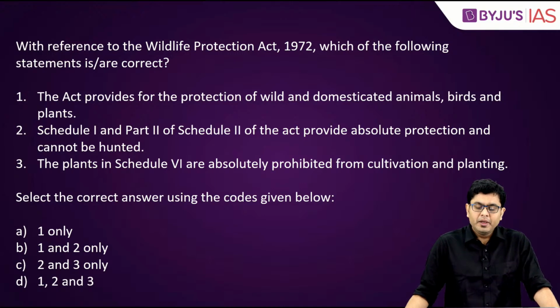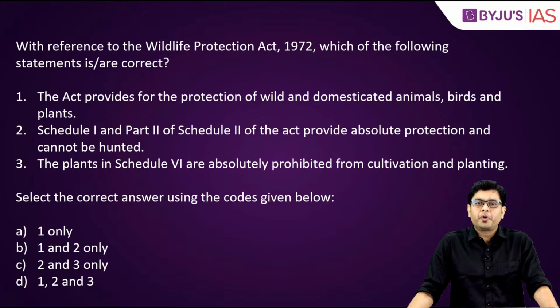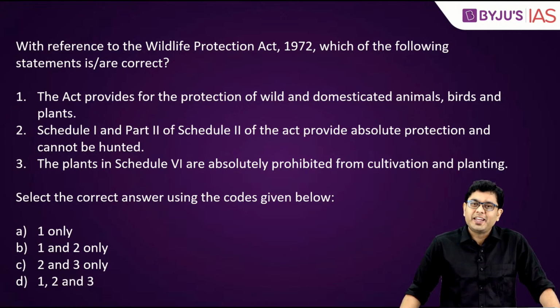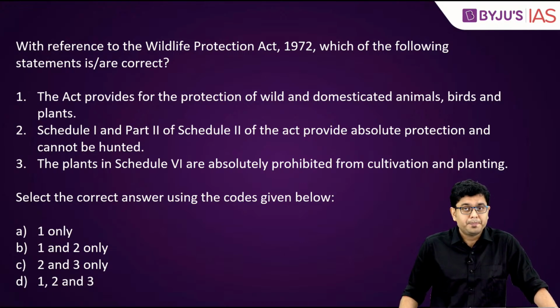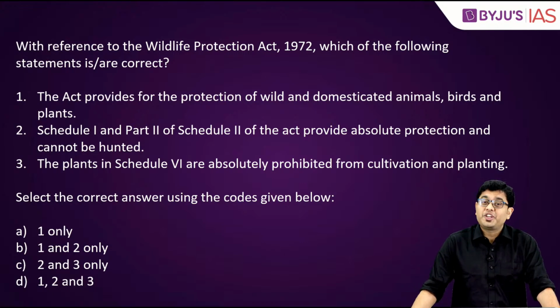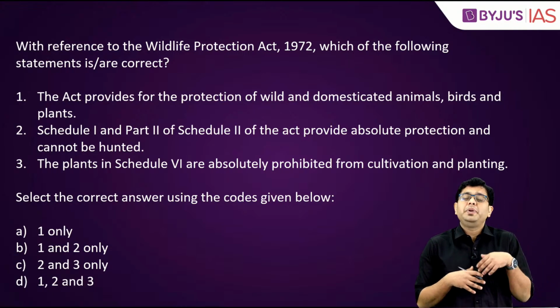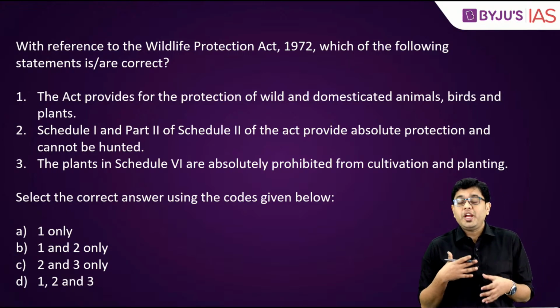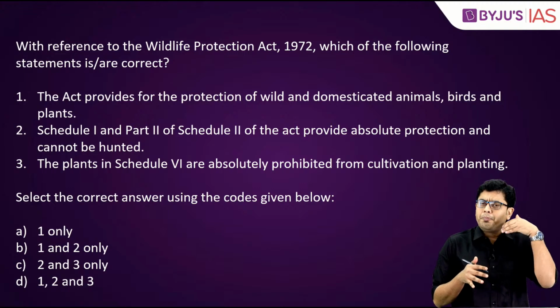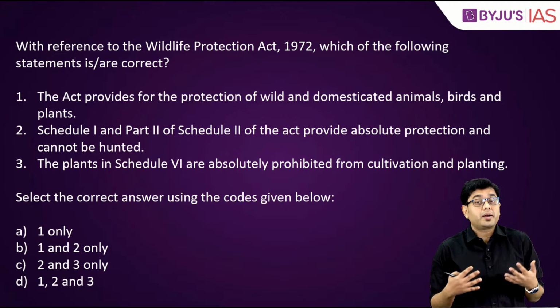Now, with reference to the Wildlife Protection Act 1972, which of the following statements is or are correct? The Wildlife Protection Act 1972 has been very instrumental in shaping a kind of protection program in our country.